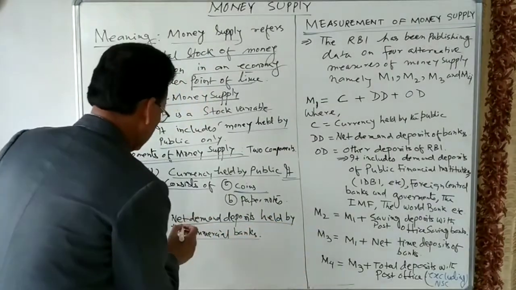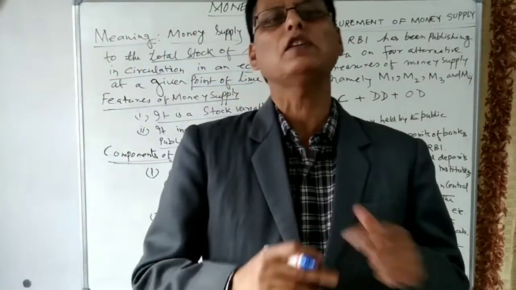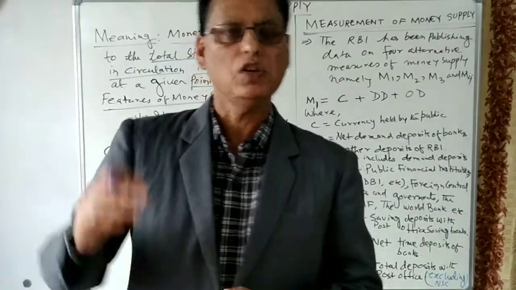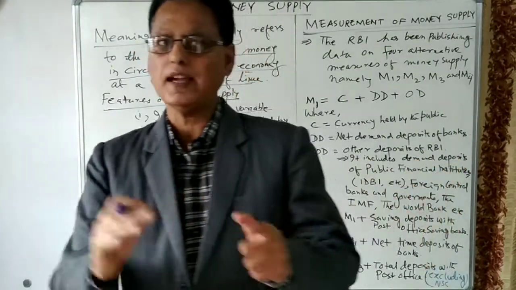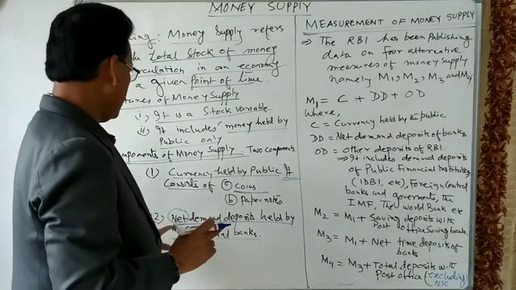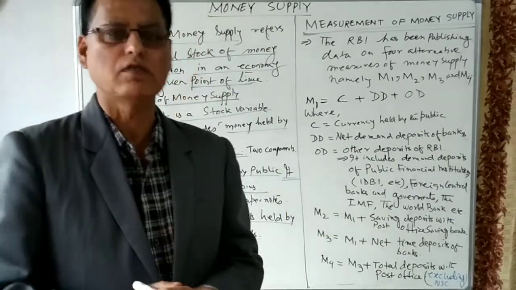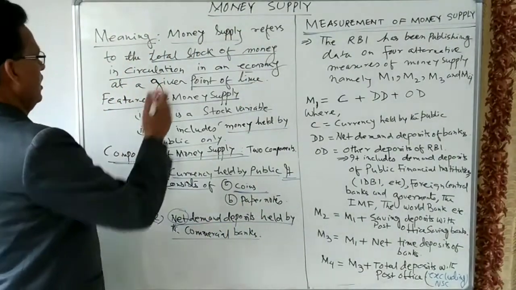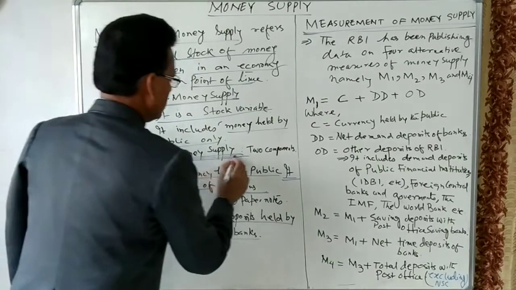Here we have written net. Why have we written net? Because there is inter-bank deposit also. One commercial bank deposits the excess of money into another commercial bank in order to earn interest. That deposit, inter-commercial bank deposits, are not included in the money supply. So here net demand deposits held by the commercial bank means only the deposits of the public are included in the money supply. So let us see what we have learned. We have learned the meaning of money supply, the features of money supply, and then the components of money supply.